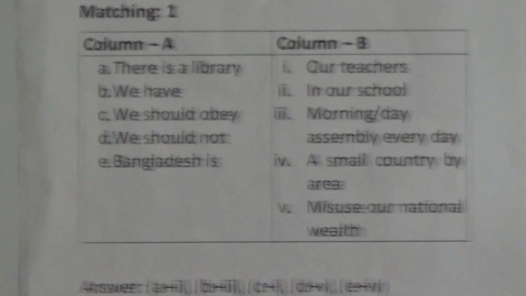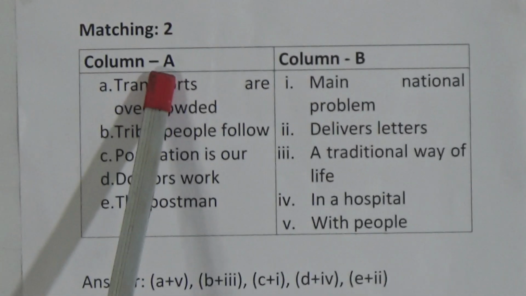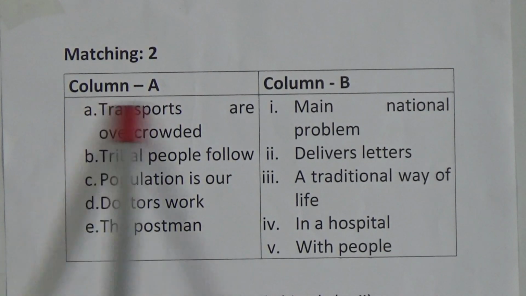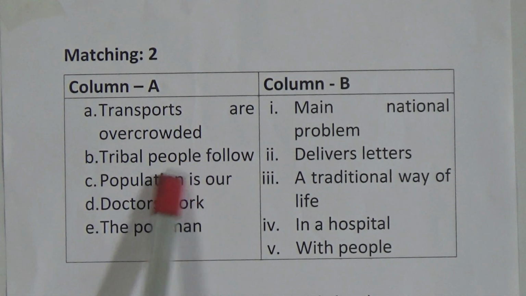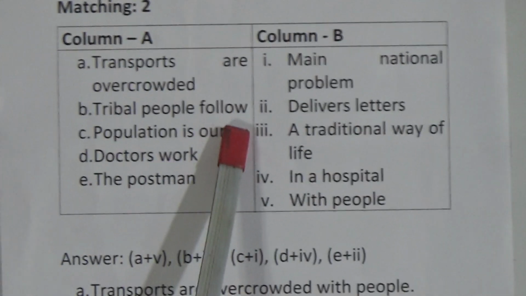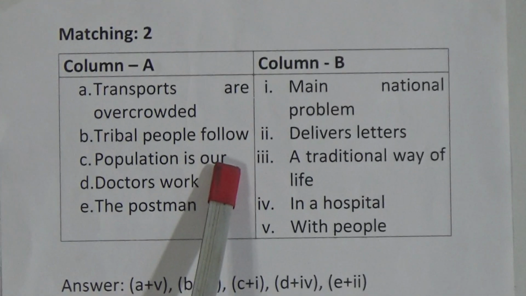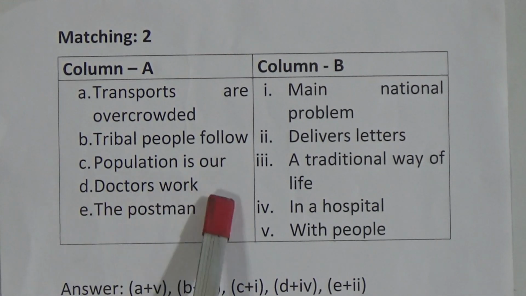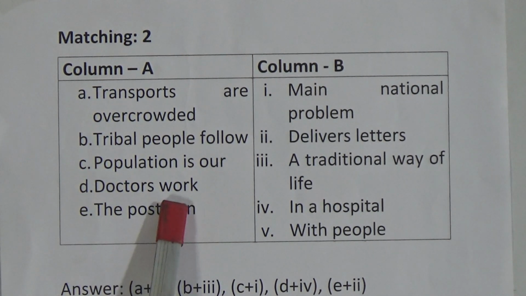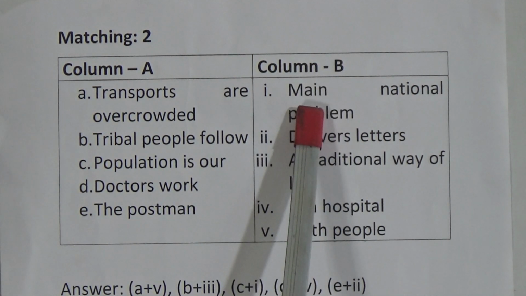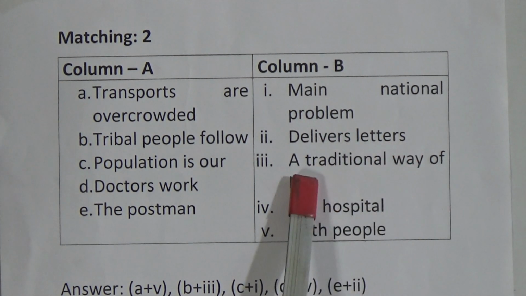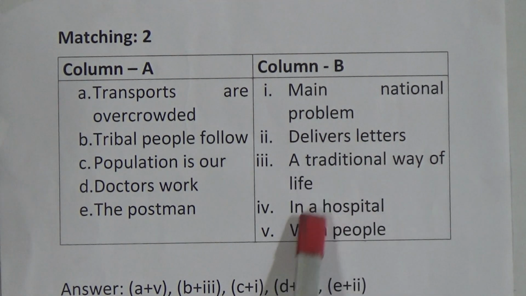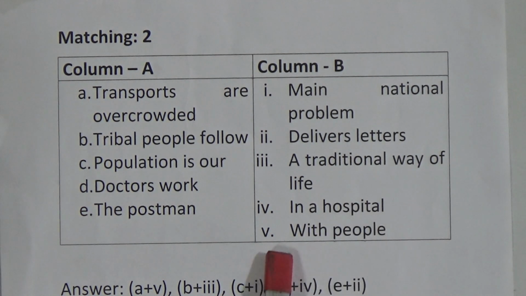Okay, matching 2. Column A. Students, look at the board. Matching 2, column A: Transports are overcrowded. Tribal people follow. Population is our. Doctors work. The postman. Column B: main national problem; delivers letters; a traditional way of life; in a hospital; with people.